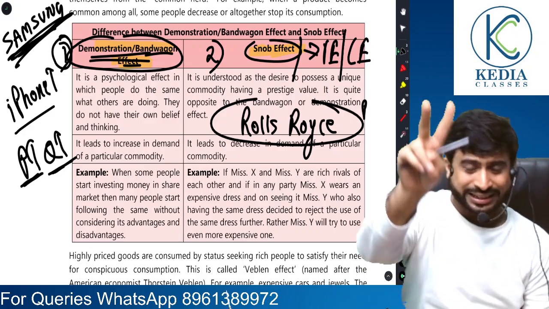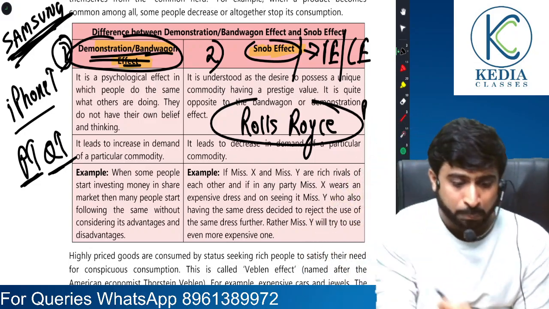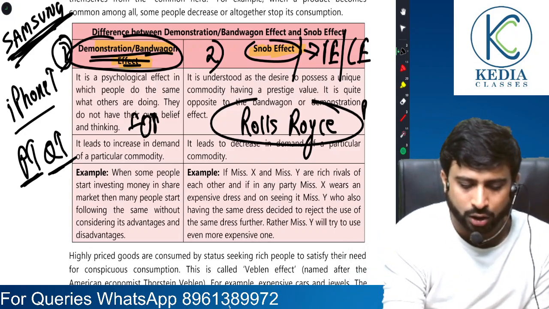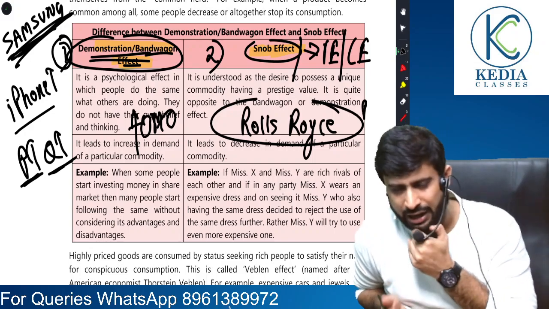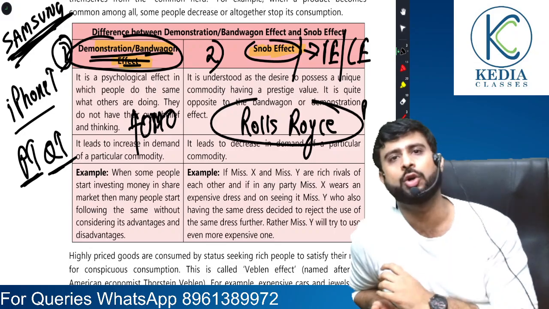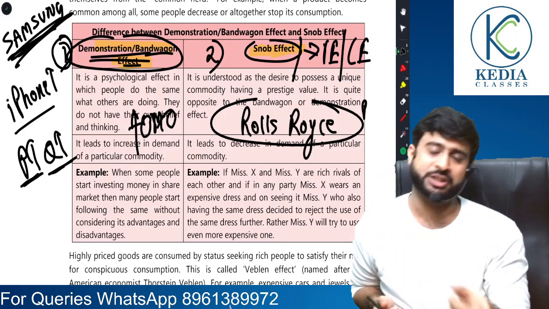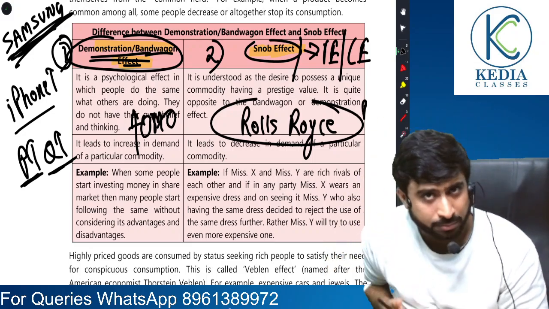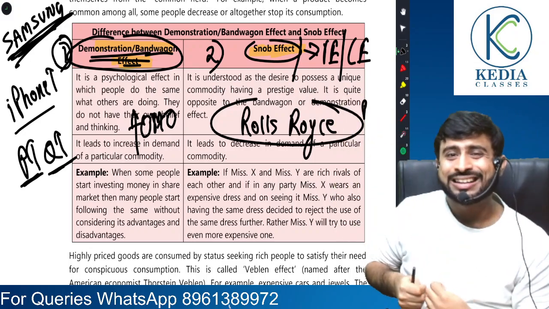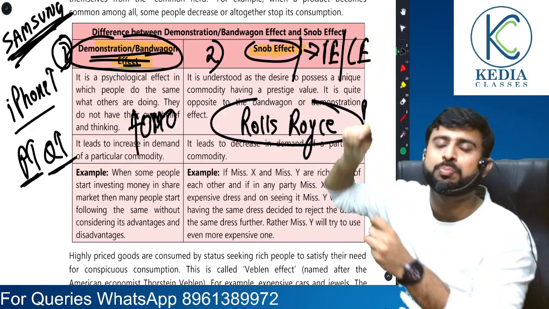So in both cases, the logic is the same: at higher prices we are demanding more. But in the demonstration effect, it was because of FOMO, fear of missing out. I am recording this lecture at a moment when, in India, there is a Coldplay concert going on. Half of the people don't understand what Coldplay is singing, but still everybody wants to be in that stadium where the performance is taking place. Why? Because others are going, we also need to go. That is the demonstration effect. Because others are doing it, I also need to do it. So even at higher prices, I am going to buy more of it.